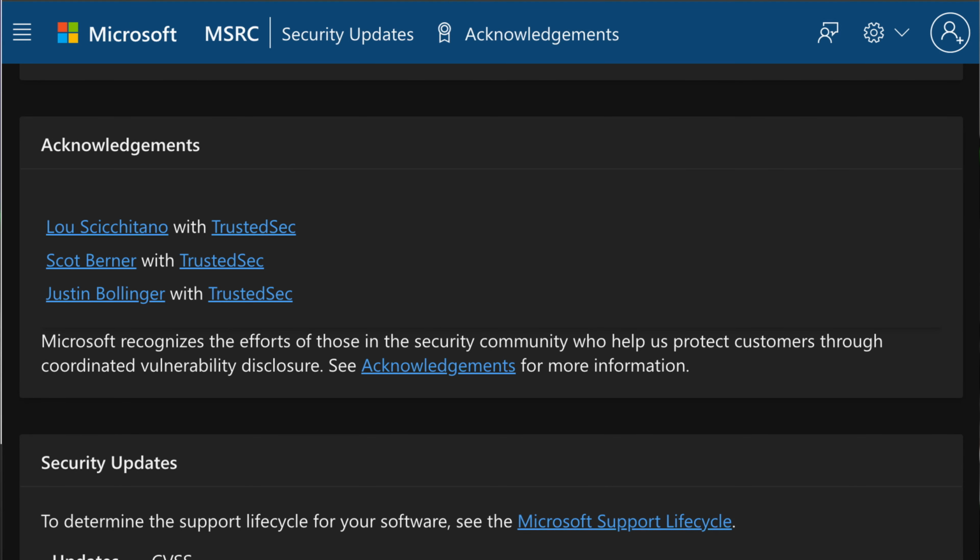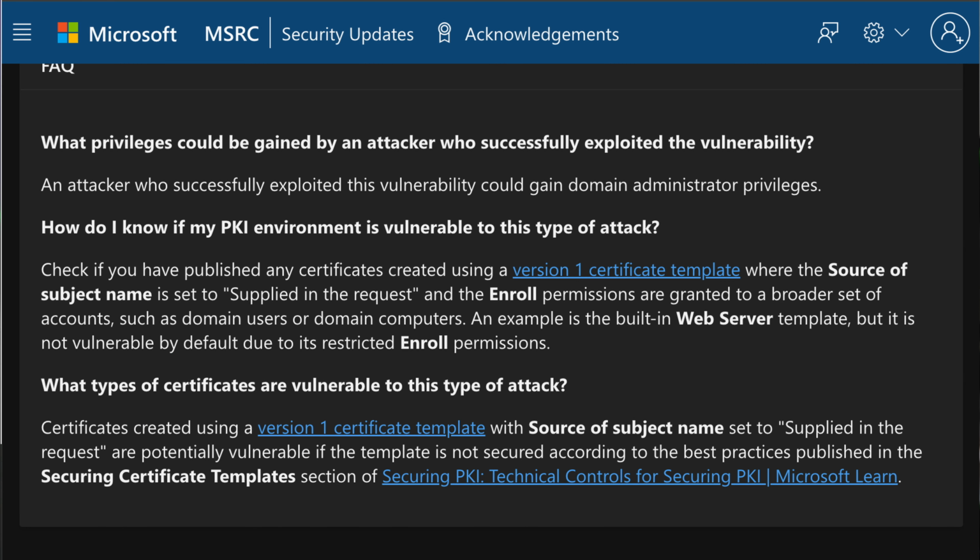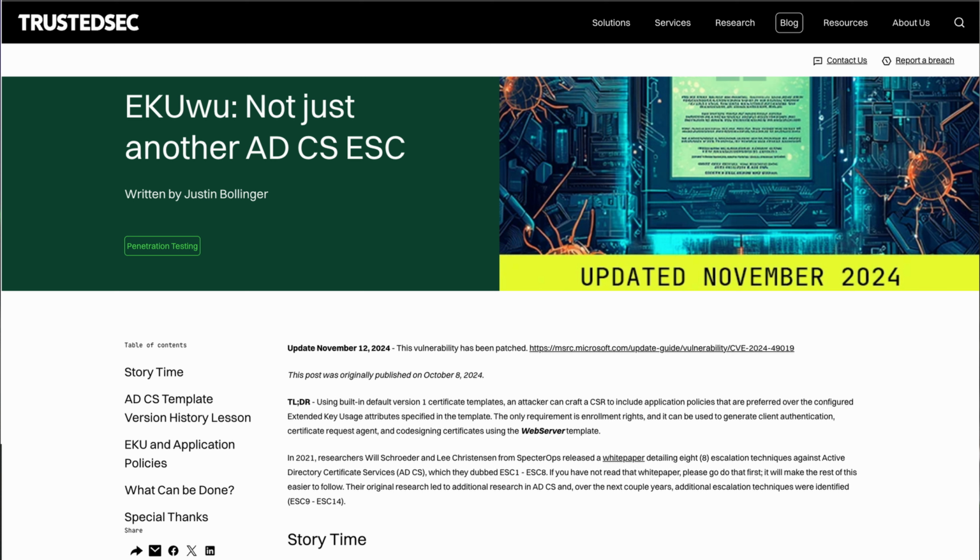The next vulnerability that I want to talk to you about is one close to us because this one was found by TrustedSec, specifically Bollinger from our Force team. This is CVE-2024-49019, an Active Directory Certificate Services flaw that affects the old templates and allows you to actually request those, modify them in such a way that you're able to then impersonate a domain admin with those certificates and be able to do privilege escalation through them. He came out with a very nice name for it. I'm not going to try to say it because I'm going to butcher it and sound dumb. So I'll just put it on screen.